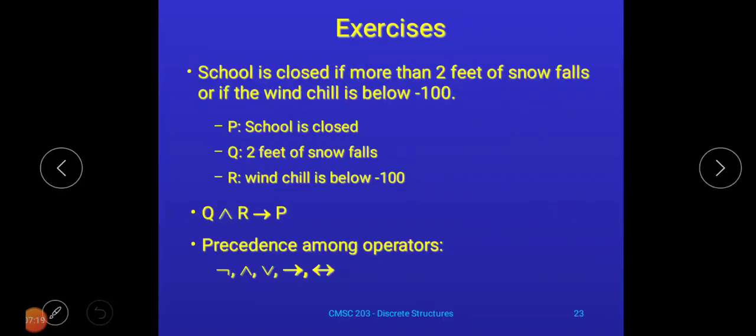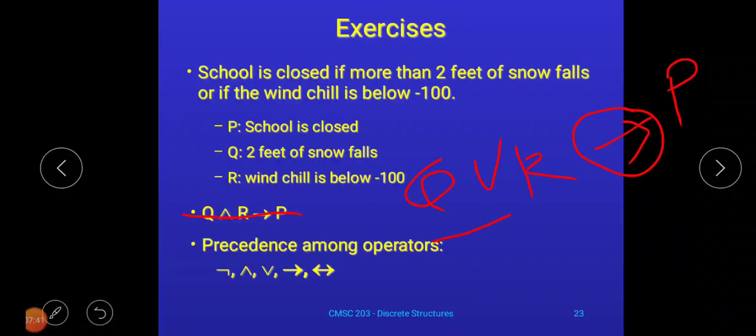I want to just revise because of this mistake you may get confused. So here, not "and", as I said earlier, it is Q or R conditional P. Now this conditional has two operands: the first operand is this one, Q or R, and the second operand is this P. Okay, so this is the symbolic form. From this symbolic form you can write the statement as well.